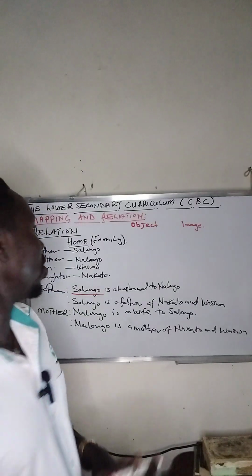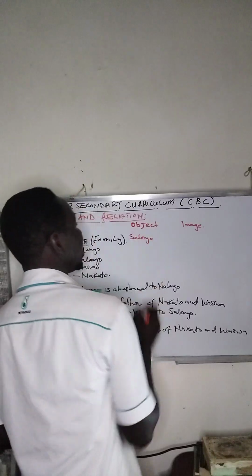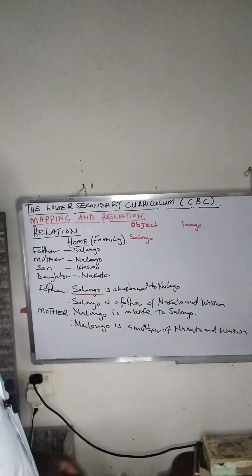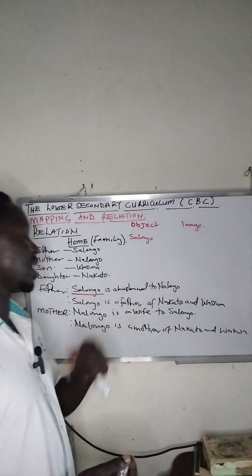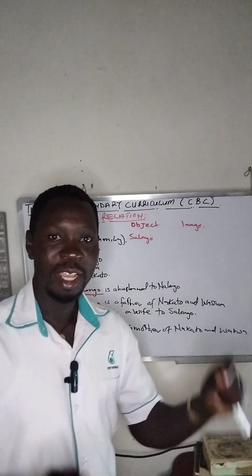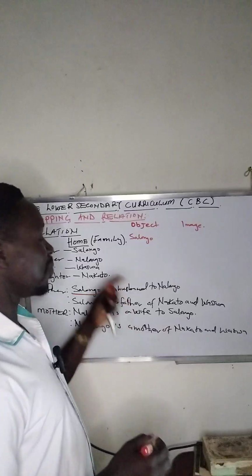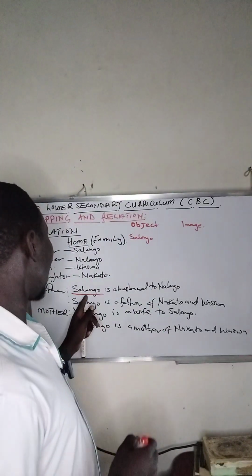When you write Salongo as the object, there is supposed to be an image. Are we together? We have the object, which is Salongo, but the image is referred to as